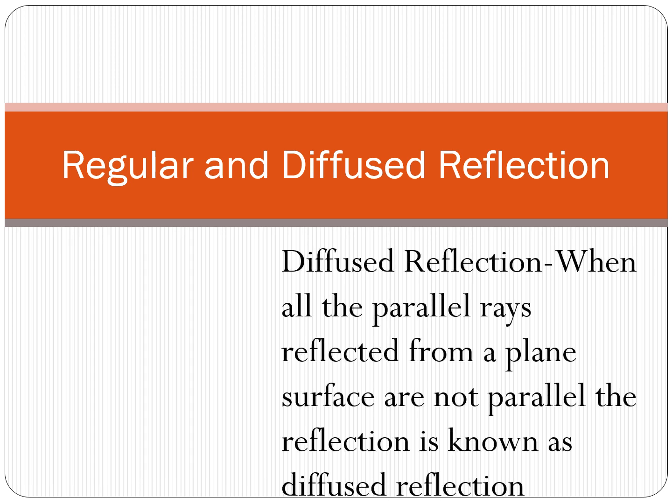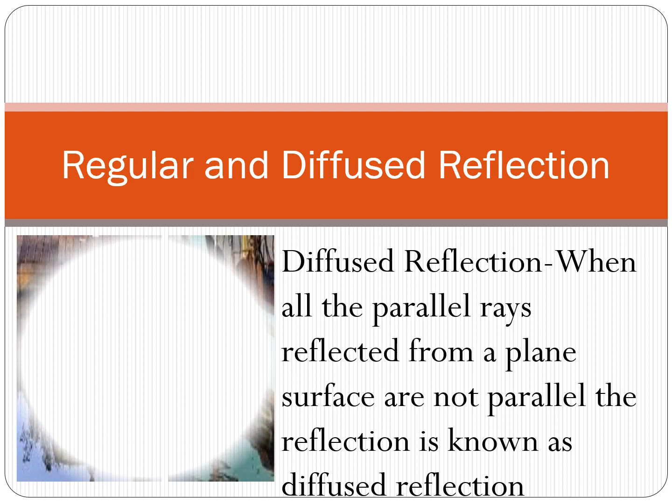When all the parallel rays reflected from a plane surface are not parallel, the reflection is known as diffused or irregular reflection. Remember that the diffused reflection is not due to the failure of the laws of reflection. It is caused by the irregularities in the reflecting surface, like that of a cardboard.